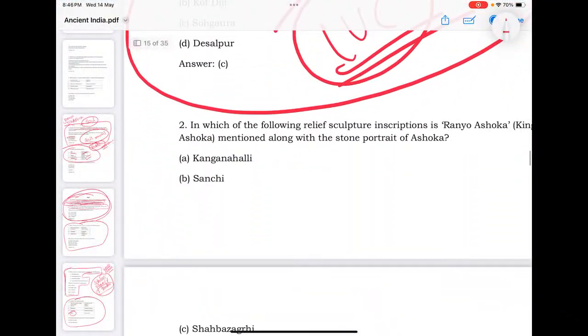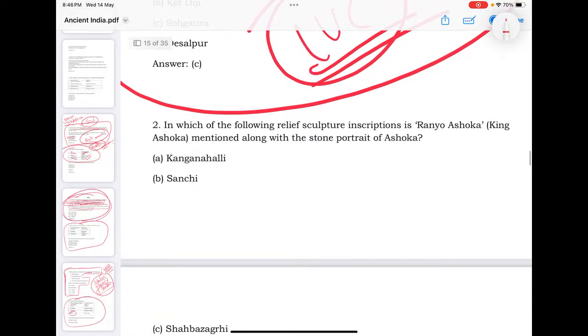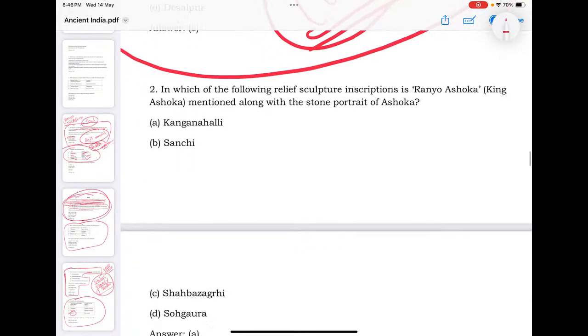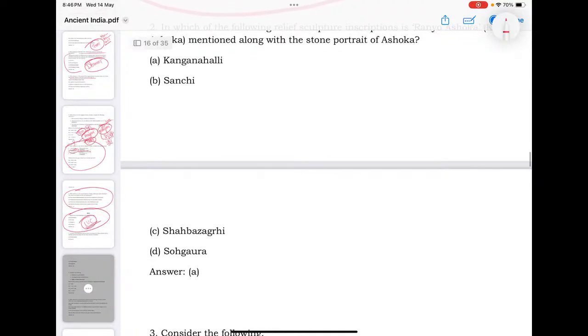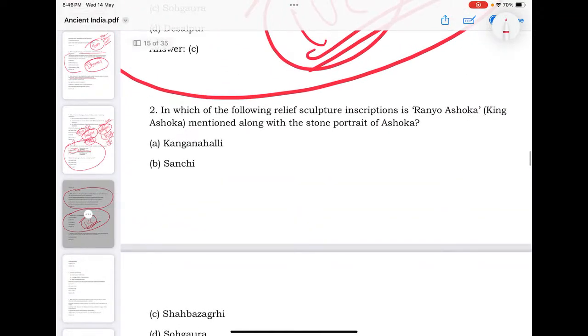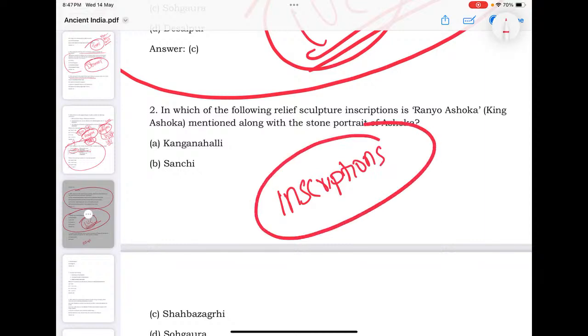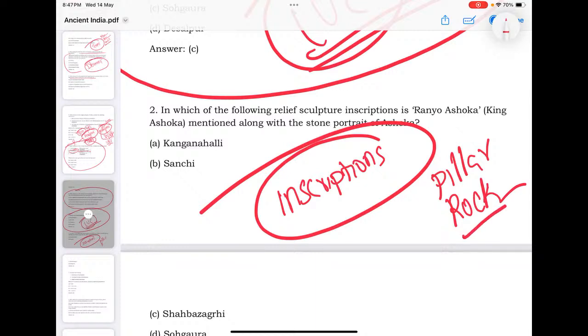Then the next one: in which of the following relief sculpture inscriptions is Ranyu Ashoka, King Ashoka, mentioned, along with the stone portrait of Ashoka? Okay, so Kanganahalli. So just go for the inscriptions here. Ashokan inscriptions are there. Pillar inscriptions, rock inscriptions, cave inscriptions are there. Those are important for you.